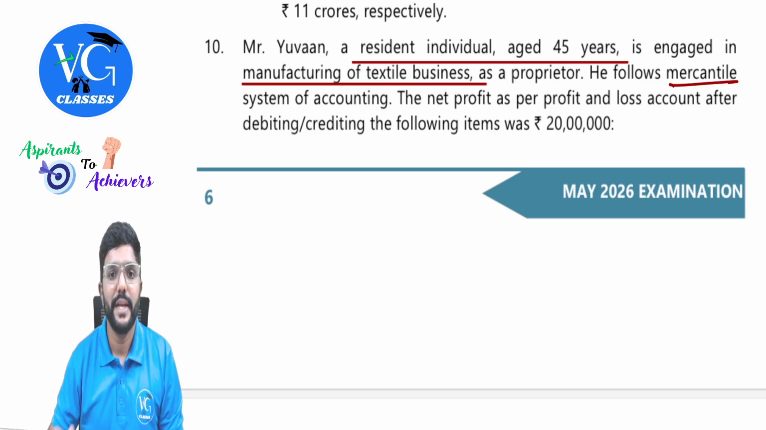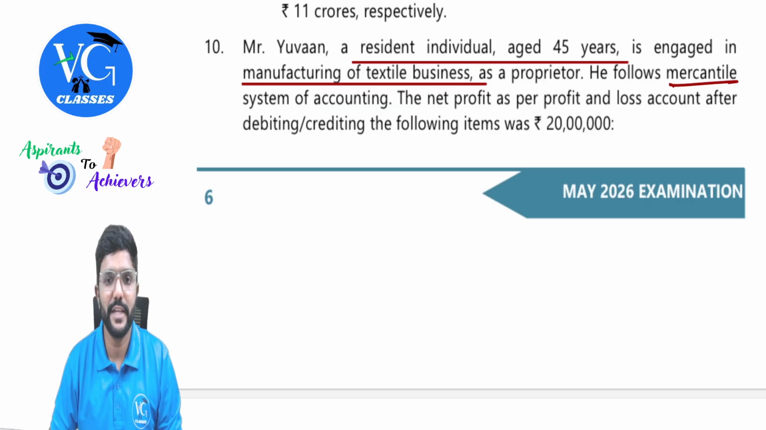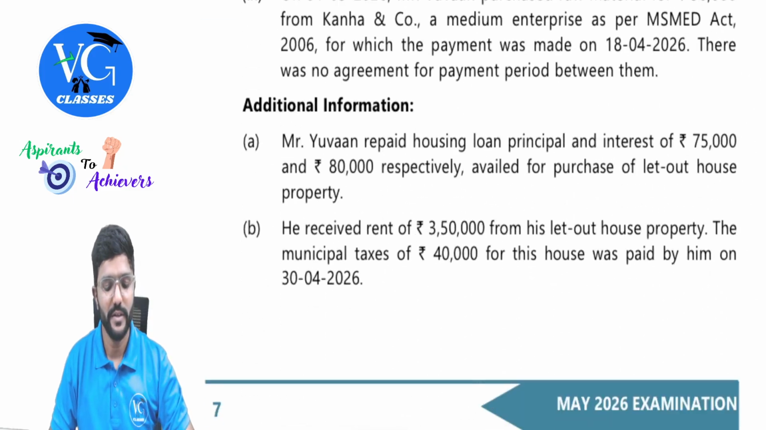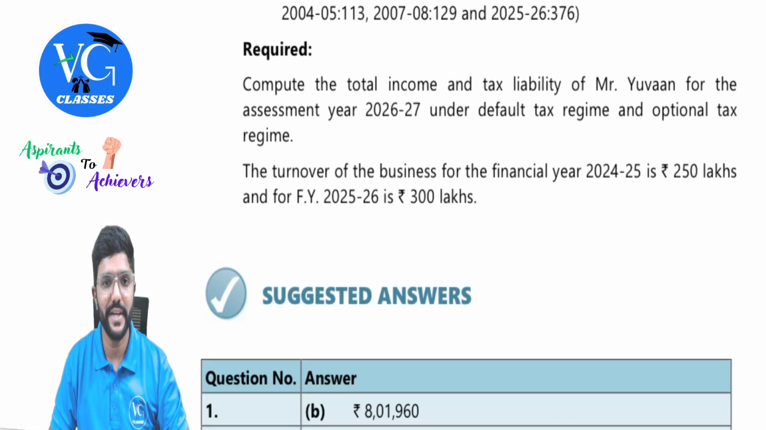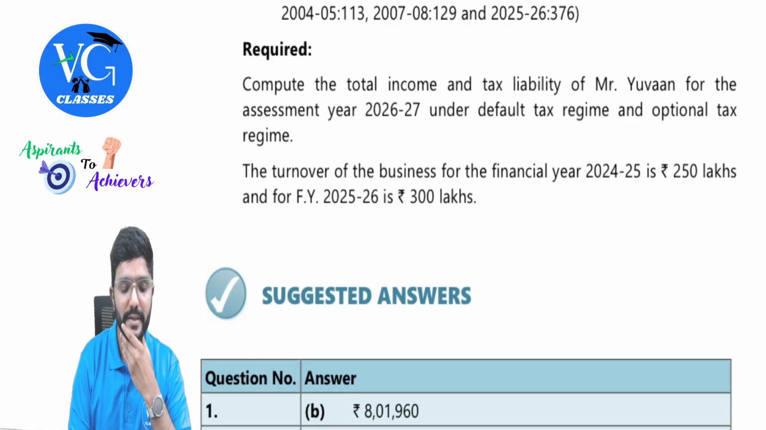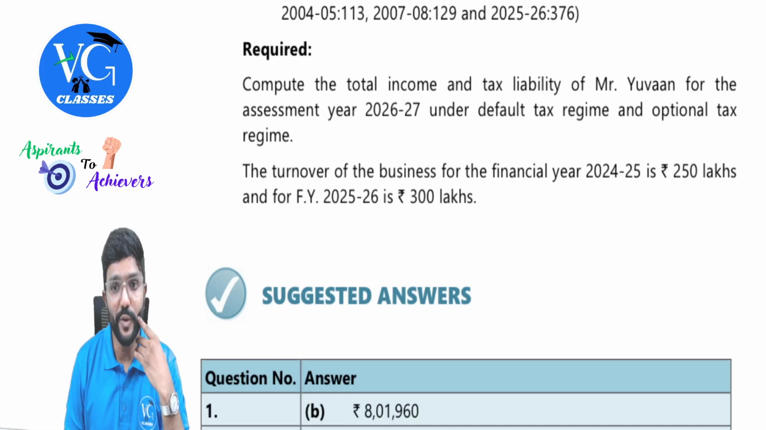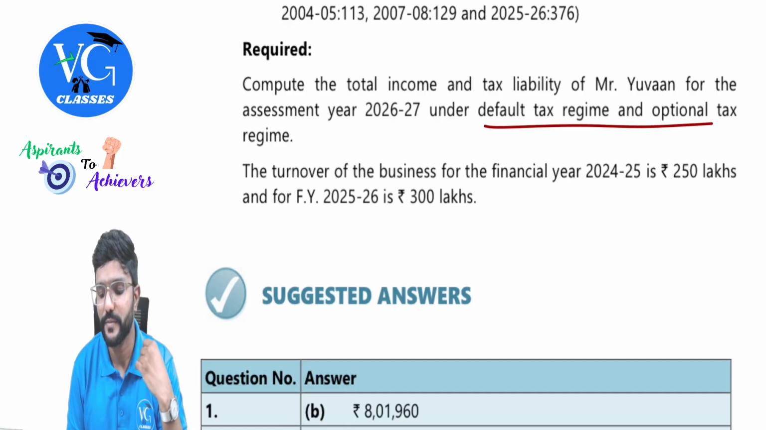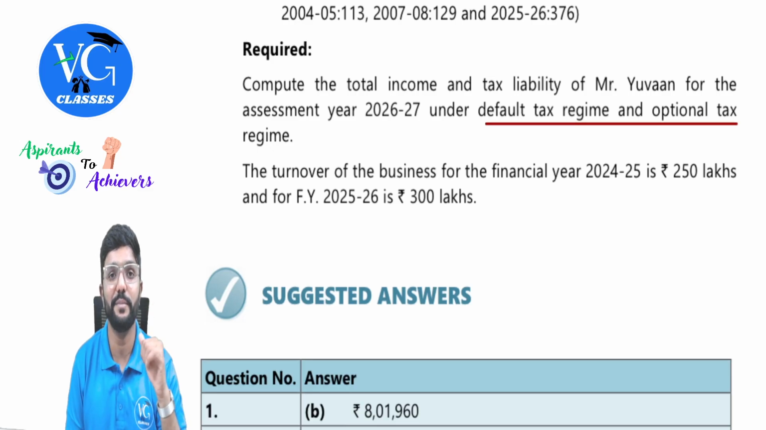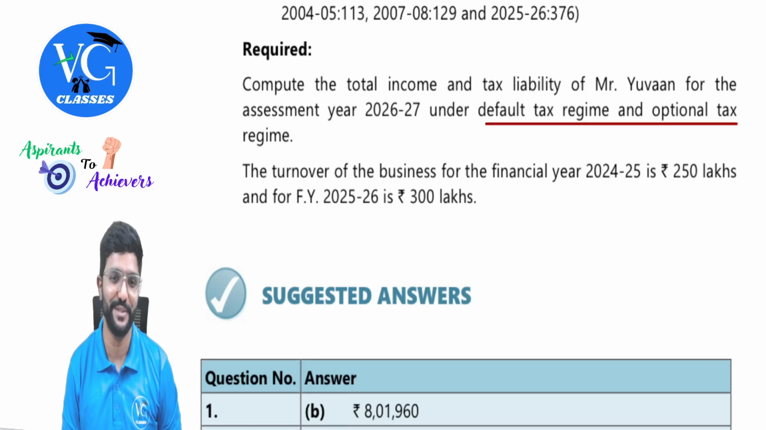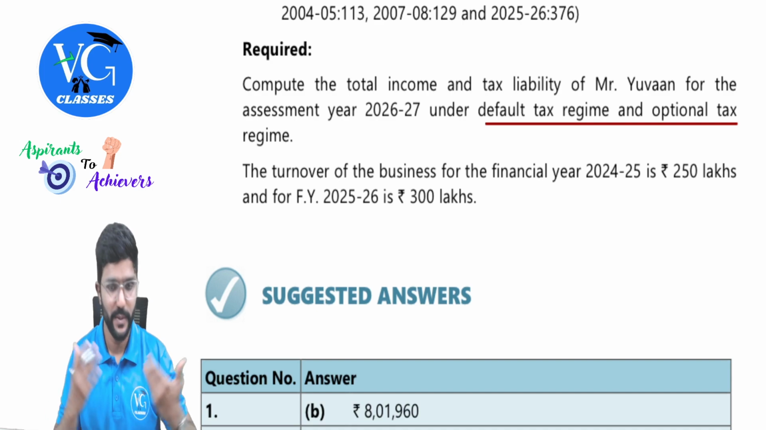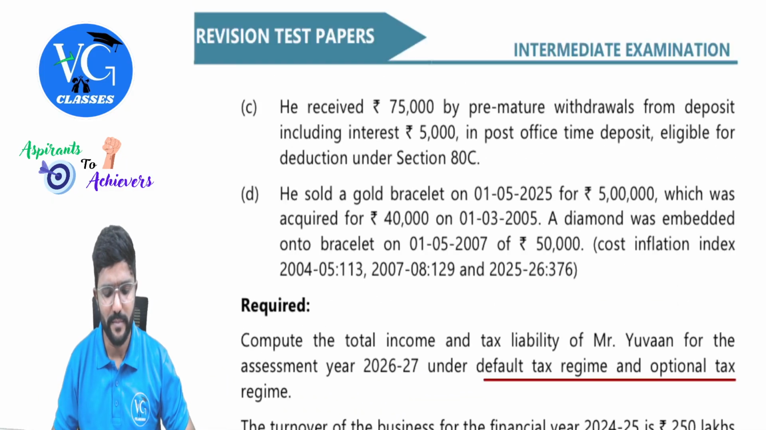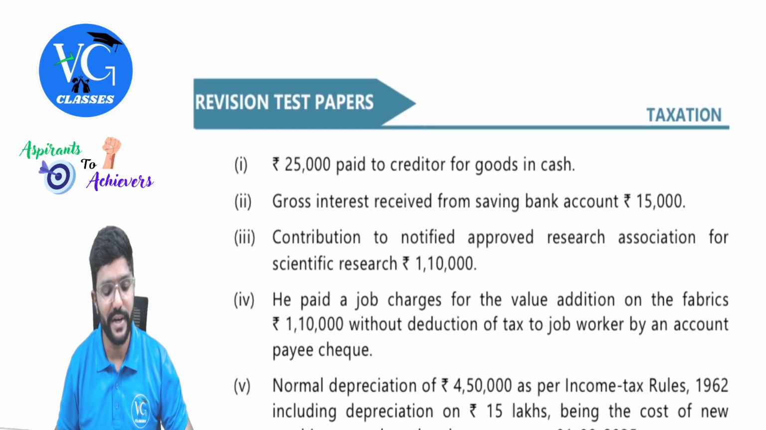Okay, the net profit as per profit and loss account after debiting and crediting the following items was... oh, this will be a lengthy question. So if this kind of question is asked, read the requirement once and then read the data. Compute the total income and tax liability of Mr. Yuan for the assessment year 26-27 under default as well as optional regime. Oh, under both. That is totally 4 requirements: total income under both regimes, tax liability under both regimes. The turnover of the business for the financial year 24-25 is 250 lakh and for 25-26 is 300 lakh. This is a clue for something with respect to TDS or even tax audit.